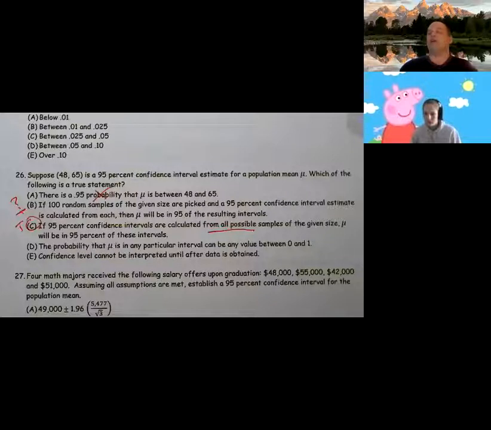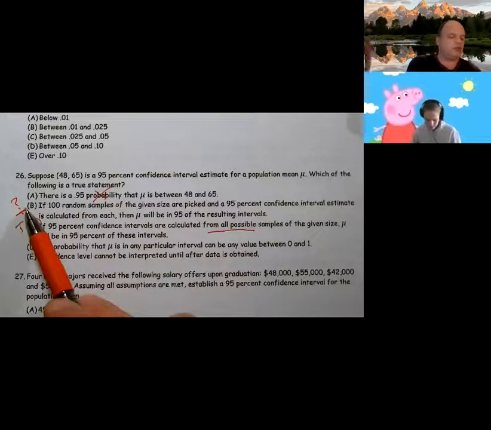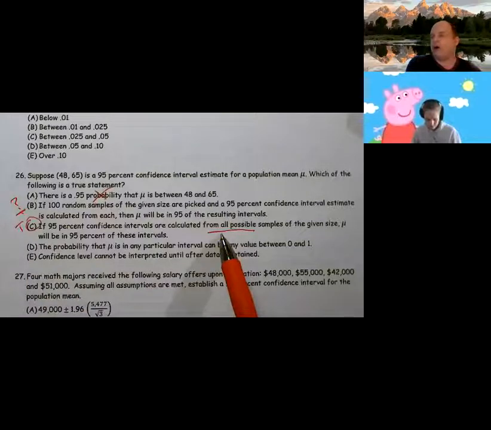Now there's going to be some variation. It might be 94, it might be 96. It works 95% of the time, but we're going to get closer and closer to that true 95% value as we get closer to infinity or as we get to all possible. So while this is not a bad answer, this is a better answer because this was all possible ones. Okay, that is one that I would expect.